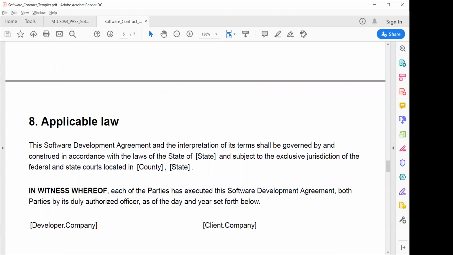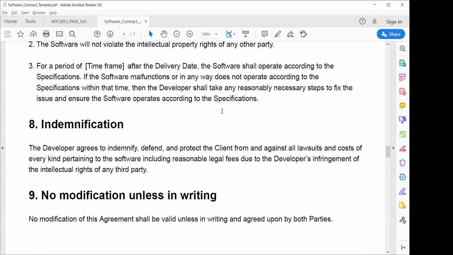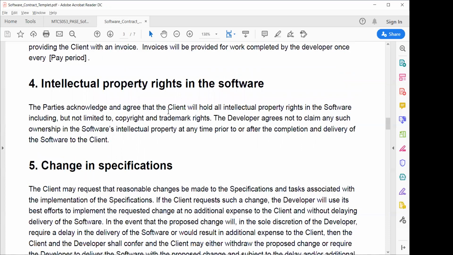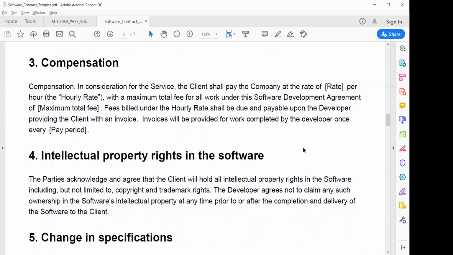So I suggest you take the reference of this document and write a software contract for a mobile application for an e-commerce website. As an assignment, write it down and submit it next time. So this is today's session.